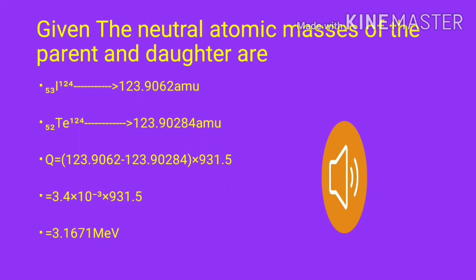In this case, iodine disintegrates into tellurium by beta particle emission, that is, beta plus emission occurs. To find the Q value, subtract the masses of iodine and tellurium, that is 3.4 times 10 power minus 3 times 931.5 MeV. Therefore, the Q value is equal to 3.1671 MeV.